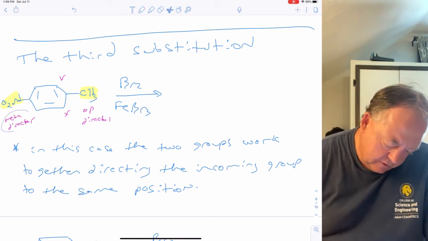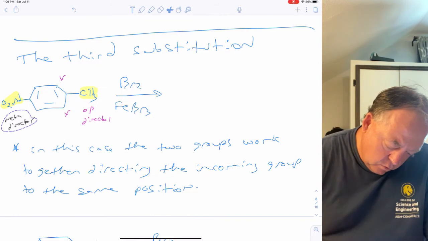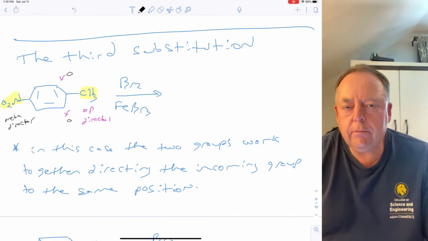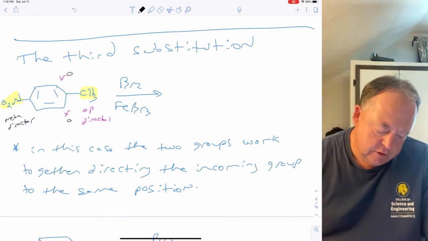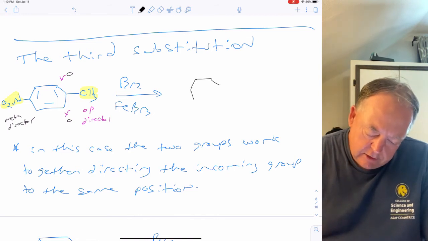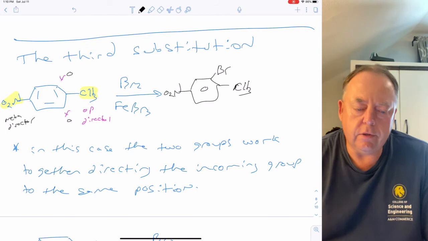Let's put that in a different color. So it wants to put the bromine here and here, so they both want to put it at the same spot. And of course those two positions are equivalent to each other. So in this case they both direct the bromine to that spot. So that's where the third group goes.